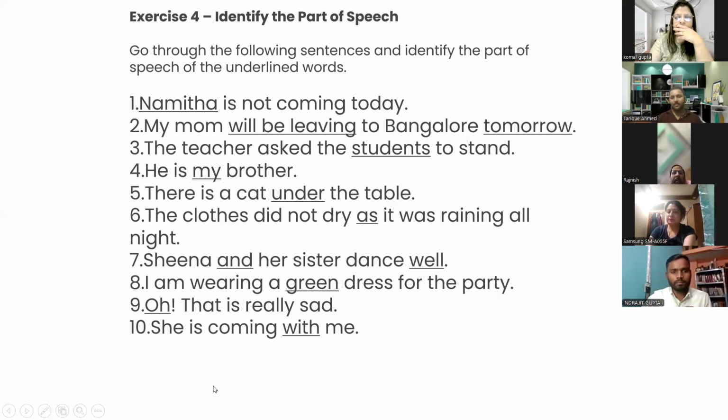Rajneesh, number 9. I am wearing a green dress for the party. Green is a noun, ma'am. No. Oh, sorry, green is an adjective. Very good. Number 10, interjection. She is coming with me. With is a preposition.